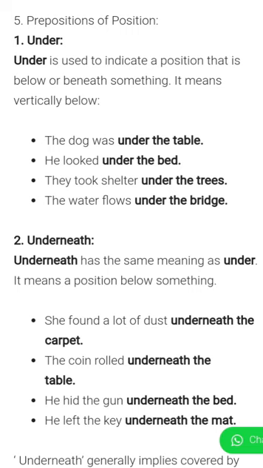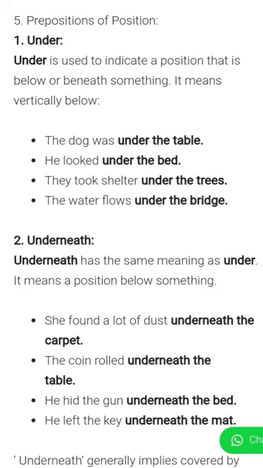He looked under the bed. They took shelter under the trees. The water flows under the bridge. The next is underneath. Underneath has the same meaning as under. It means a position below something.